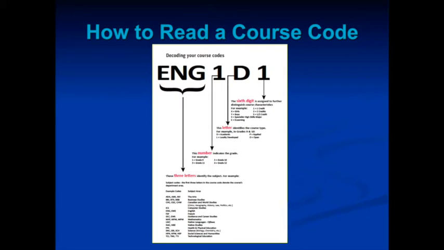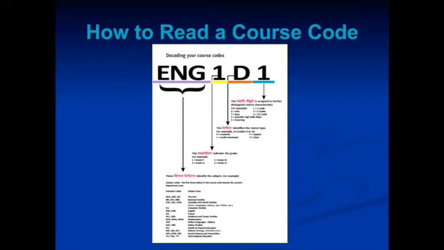When reading a course code, please keep in mind the following. The first three letters indicate the subject area. The number indicates the grade. For example, 1 is grade 9, 2 is grade 10, 3 is grade 11, and 4 is grade 12. This letter identifies the course type. For example, in grades 9 and 10, D is academic, P is applied, L is locally developed, and O is open.